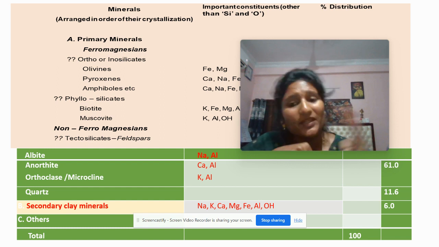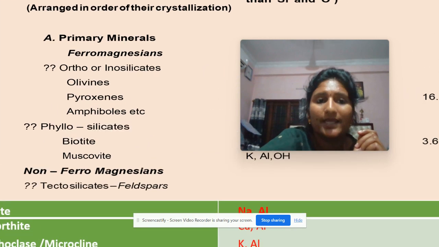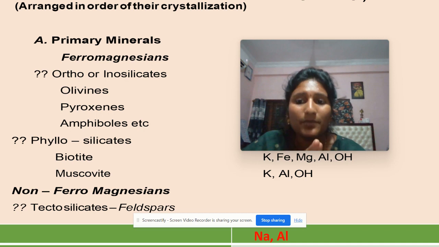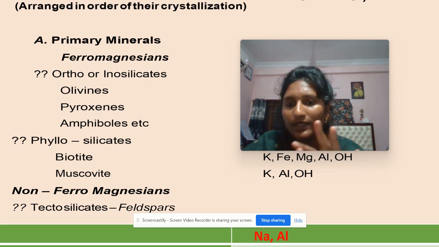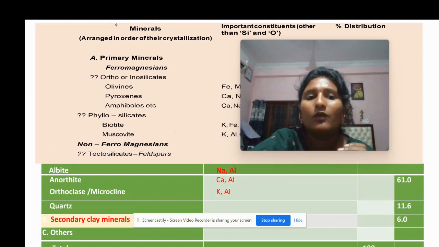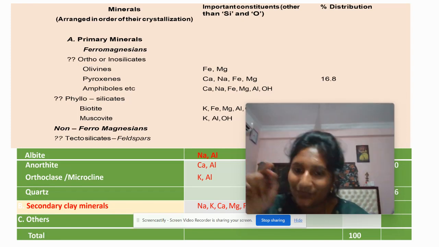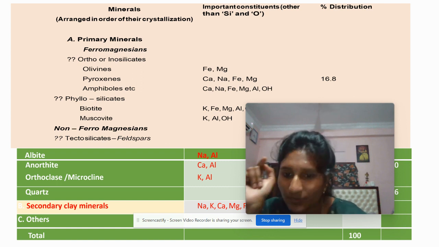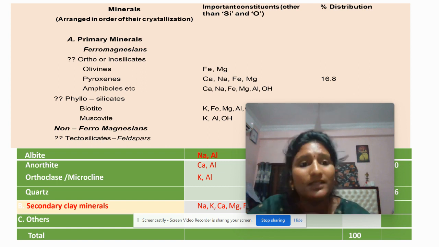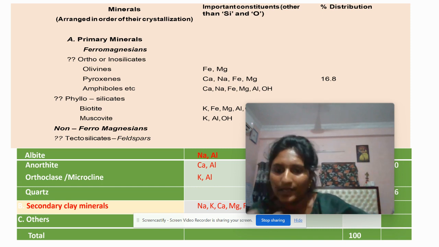What are the primary minerals? There are ferromagnesian and non-ferromagnesian. The name itself indicates it. Ferro means iron, magnesium is magnesium. These two comprised minerals are categorized into one category. If you see the example of ferromagnesian, there are orthosilicate and phyllosilicate. In olivines, they have iron and magnesium. That's why it is ferromagnesian. Iron and magnesium are in dominant concentration. Similarly, if you see pyroxene, also calcium, sodium, but iron and magnesium. In the ferromagnesian, all iron and magnesium will be there.